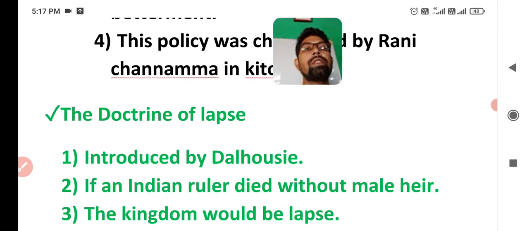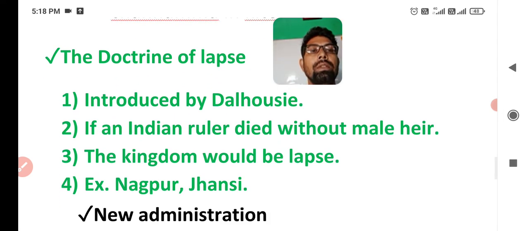The next policy was the doctrine of lapse. The doctrine of lapse was also started by the Britishers to control and snatch Indian areas. It was introduced by Dalhousie. According to this policy, if an Indian ruler died without a male heir, the kingdom would lapse.